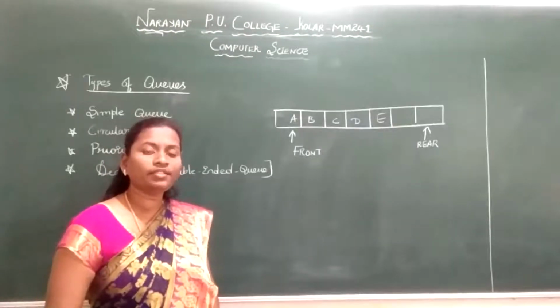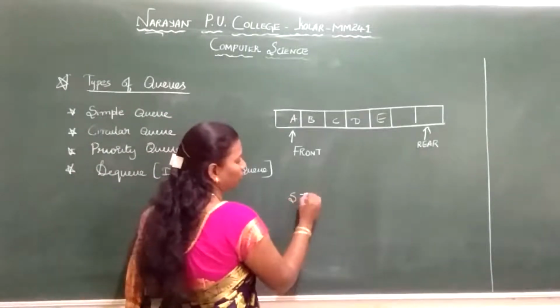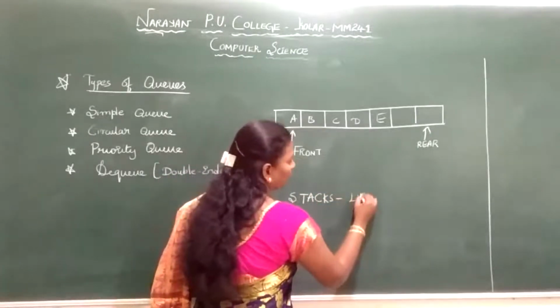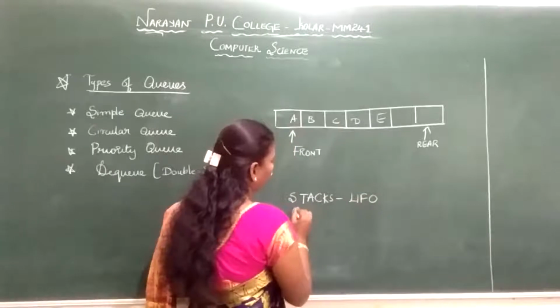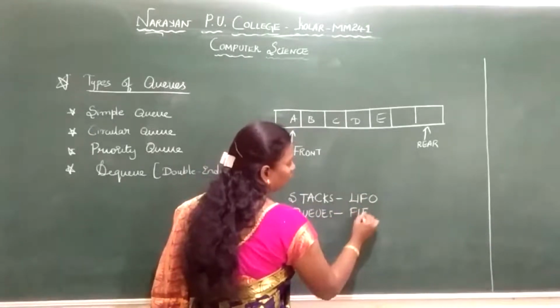So I repeat, we were discussing queues, so don't get confused. What is the definition for queues and stacks? I just said stacks are in LIFO order, last in first out. Queues are in FIFO order, first in first out.